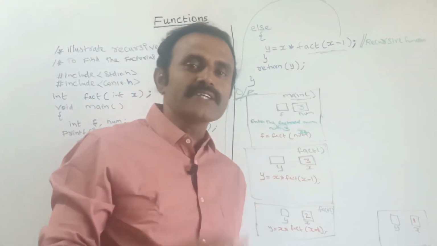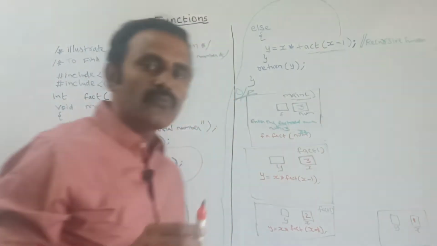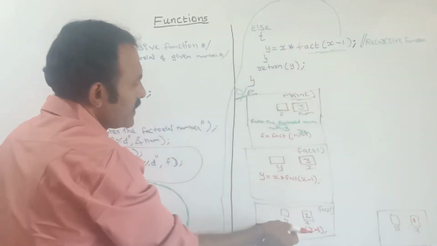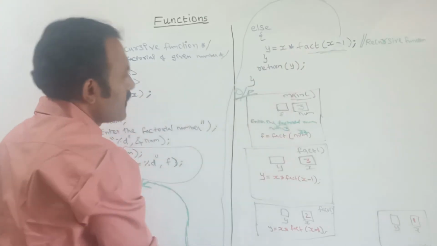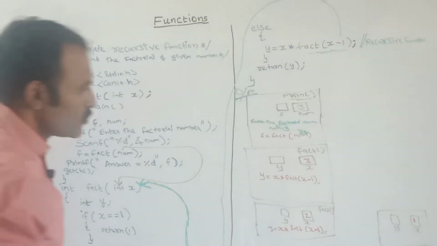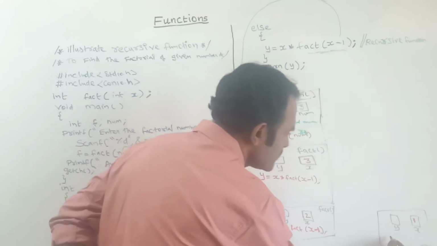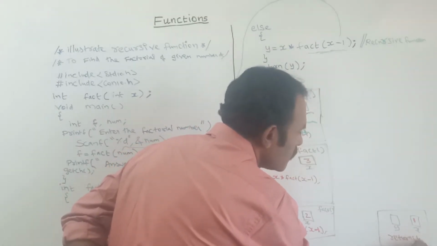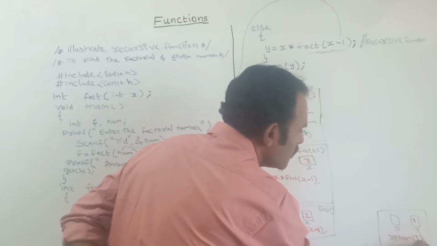Otherwise, if the condition is false, then the else part will work. So in the previous two iterations only the else part worked. Now the if condition is true, so I am telling it to return the value 1.